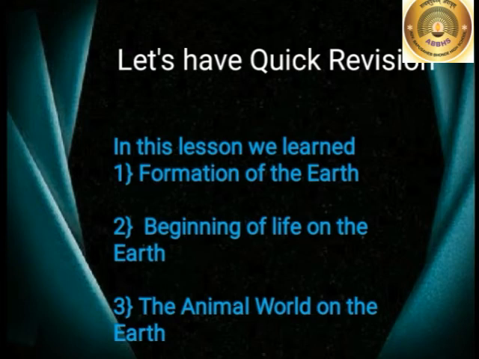And the third one, the animal world on the earth. The living world on the earth consists of plants and animals. The main characteristics of animals are three. Animals can breathe, animals can move around to get food and for other purposes, and third, animals can reproduce their young ones. Right children? All this we learned in this chapter.